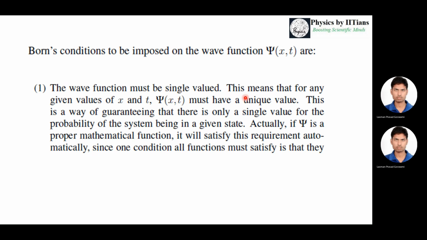Why must it have a unique value? Because you are guaranteeing that there is only a single value for the probability of the system being in a given state. So this is a proper mathematical function, and it will satisfy all the requirements automatically. You have to choose it in such a way that this psi must have a unique value, and if you do the square integration to get the probability, that should also have a unique value, because at any time the physical wave function will give you a particular value at a particular location. You cannot get two values simultaneously for the same particle. It must be unique. Okay.